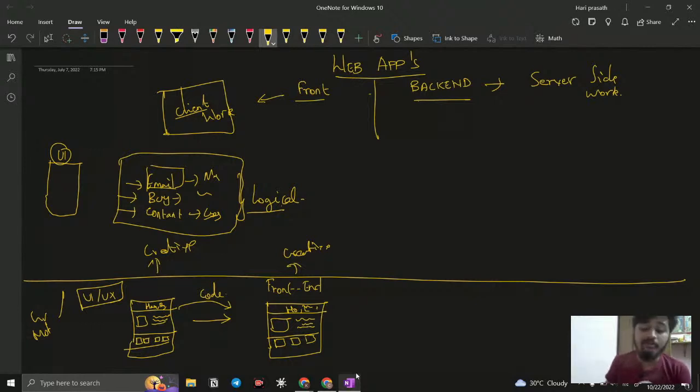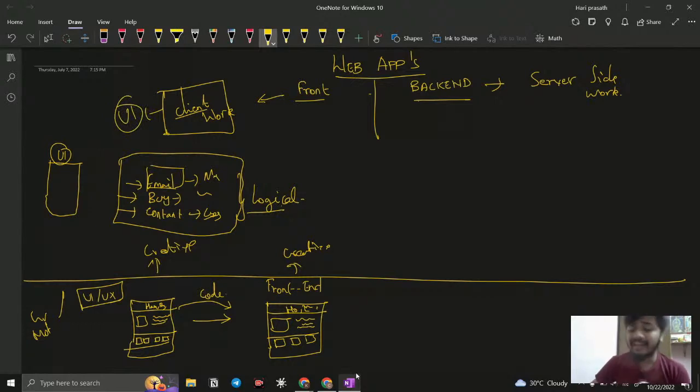What we develop for a client is the neat alignment, colors, images, and whatever else, combined into a beautiful UI experience. So that is going to be the front end. It takes care of the UI.